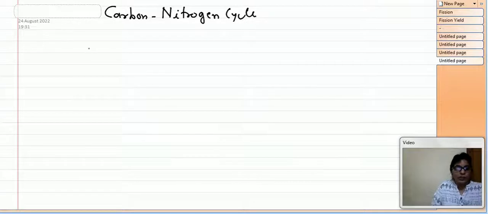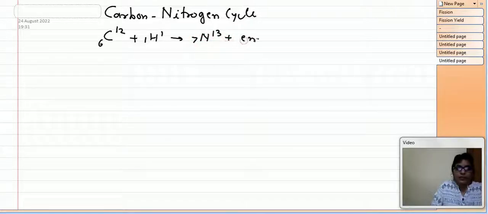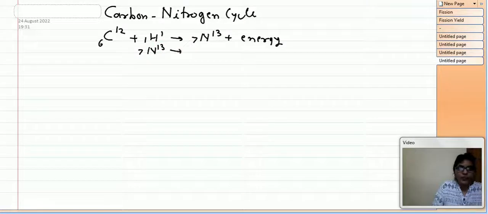In this carbon nitrogen cycle, there is carbon 12, which will absorb one hydrogen, and it will change into nitrogen 13 plus release some energy. Then again this nitrogen will change into C13 plus one positron.